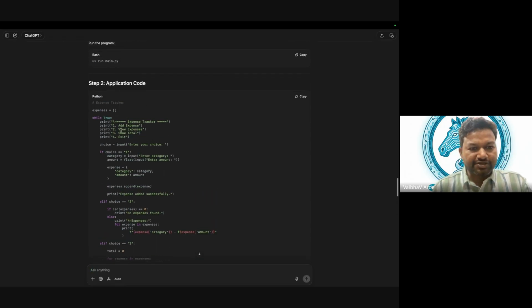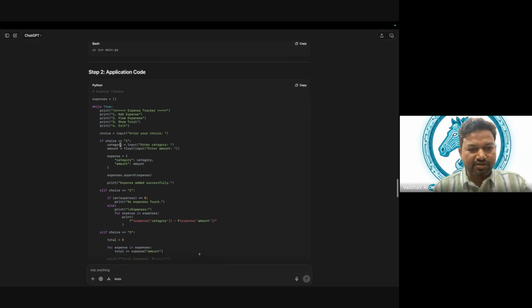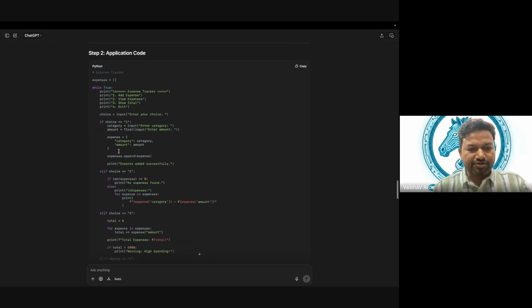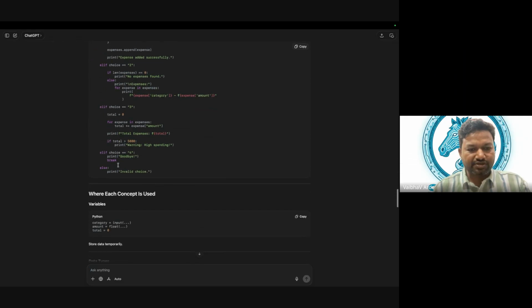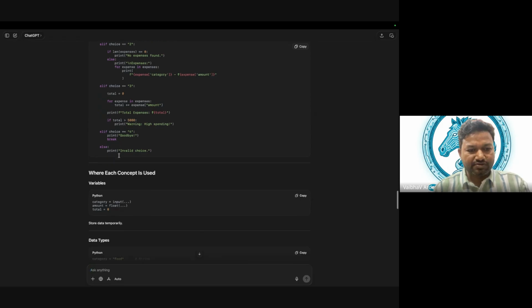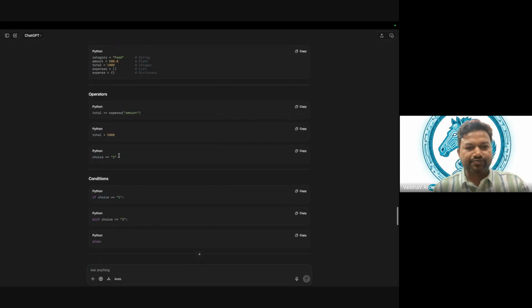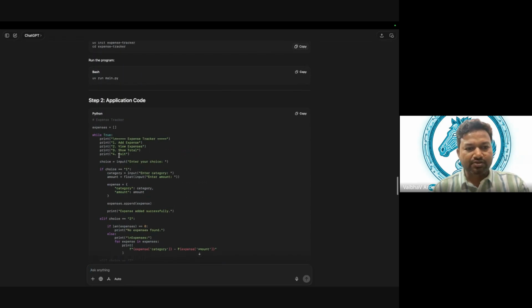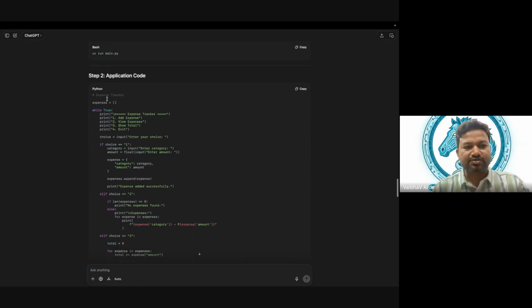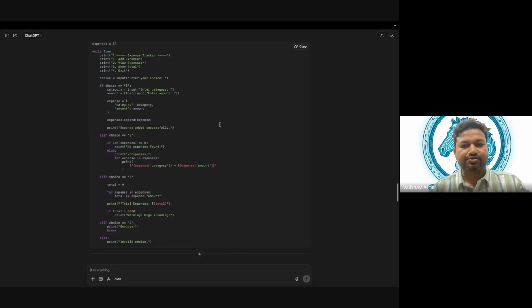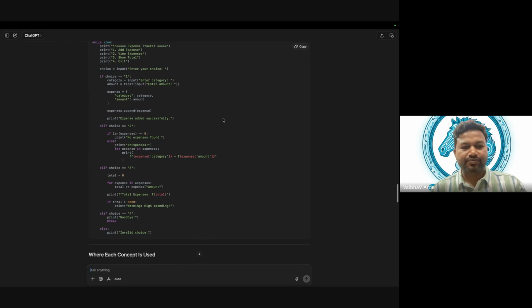So this is the application code, with print, we are providing some input, choice 2, choice 3. Let me just pick the code. There is an expense tracker. We'll see how it is used.